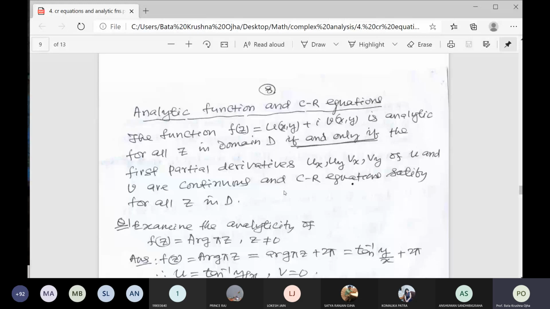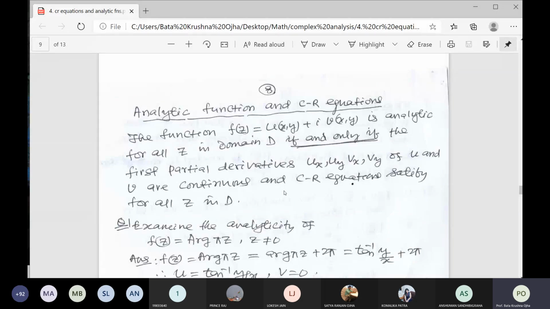It need not be analytic. But every analytic function satisfies the CR equation. Anshuman, clear? Yes, sir. So analyticity implies the CR equation, but the CR equation does not imply analyticity.